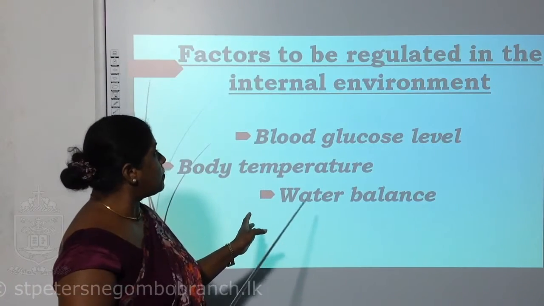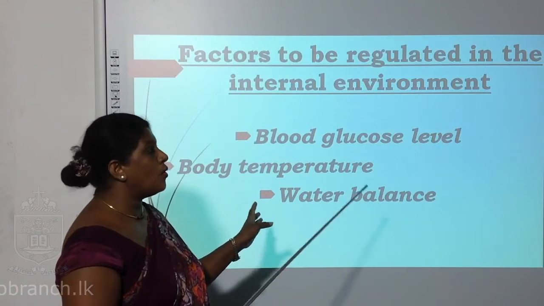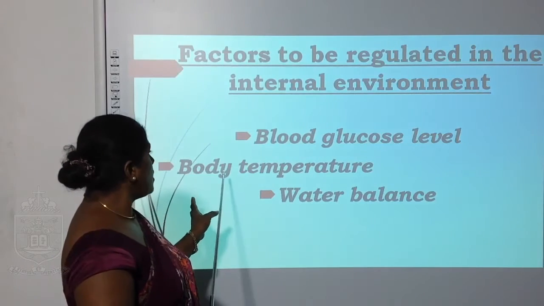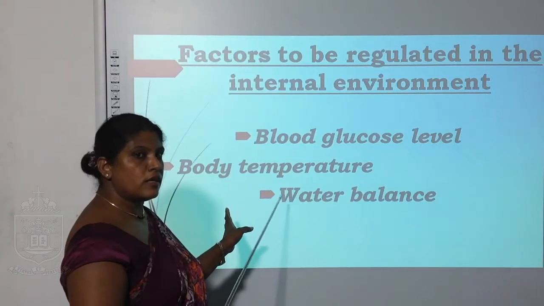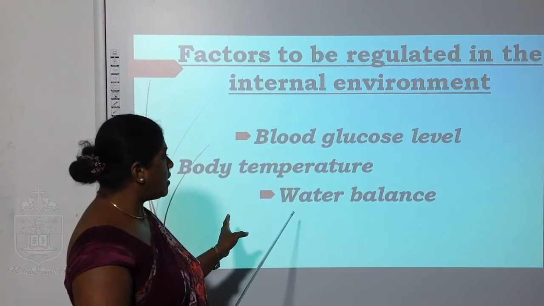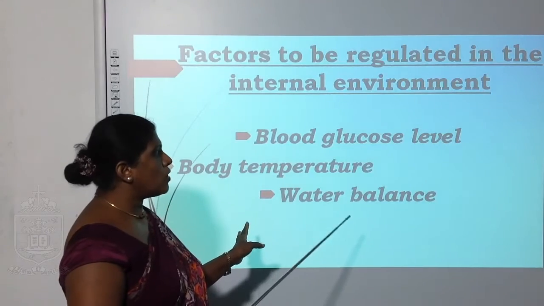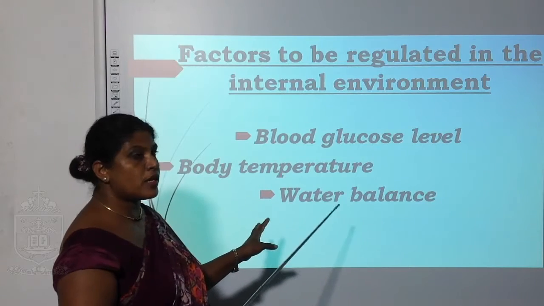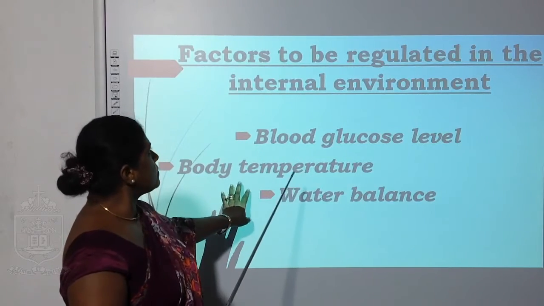The factors are balancing the blood glucose level, or we call blood glucose homeostasis. Then balancing the body temperature, or we call thermoregulation, and balancing the water level, or we call osmoregulation. So these are the factors to be regulated in the internal environment.